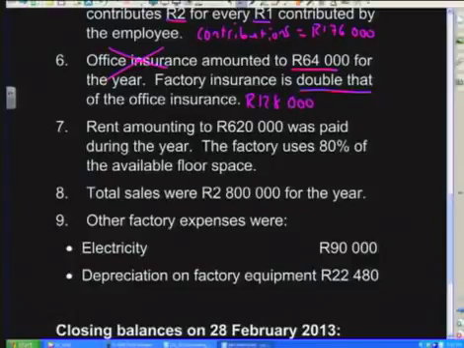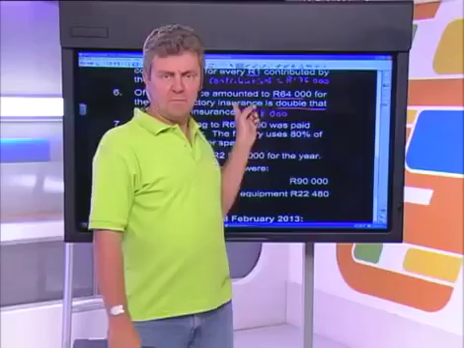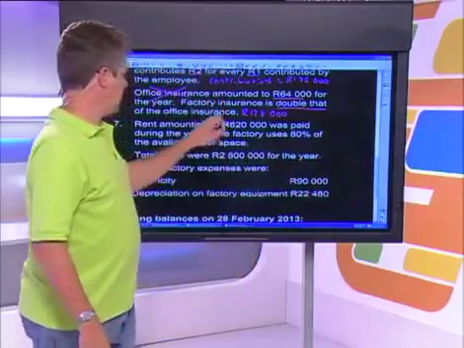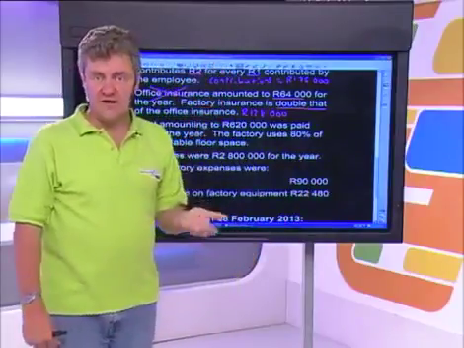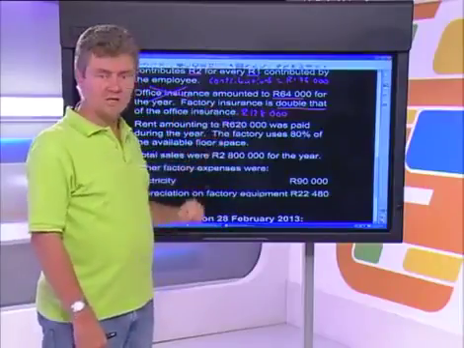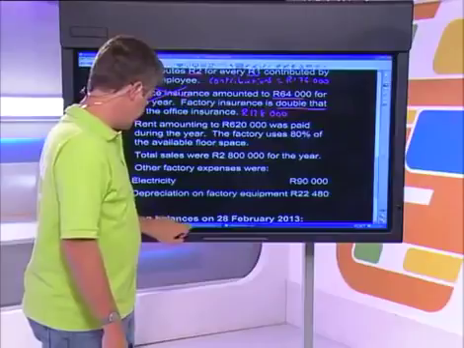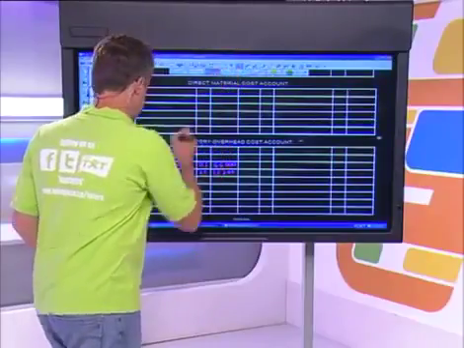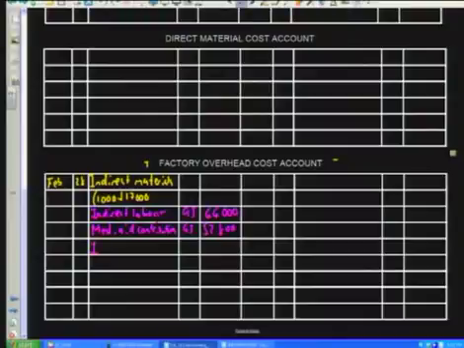This is a little bit of a trick question because the examiner wants you to know that we disregard our office expenses and record only our factory expenses, and we should know that factory insurance is necessary to keep our factory running. So what we have to do there is record the 128,000 in our factory overheads. So if I go back to my factory overhead cost account, I'm going to record here an amount for insurance, and that's also the general journal, which is 128,000 Rand.